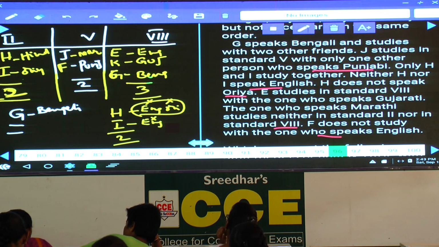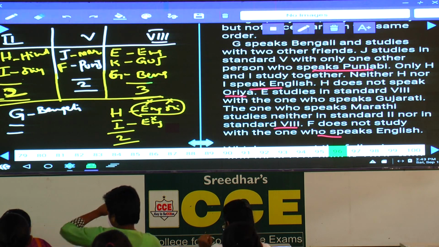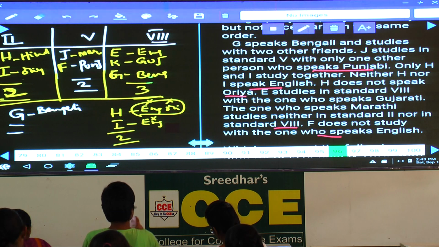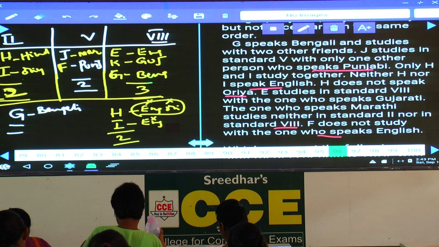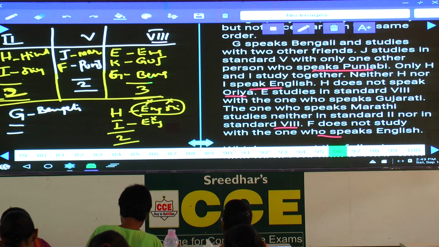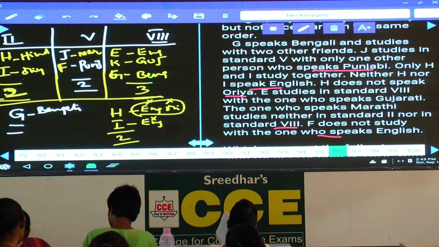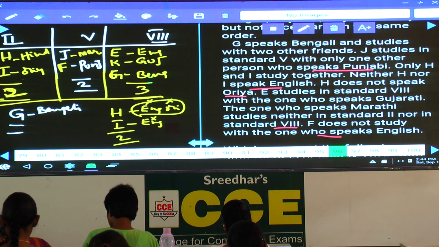Done? Now this is the advantage of drawing this diagram, dividing this one according to the parameter rather than writing one below the other. Clear now? And this is about question numbers 96 to 100. Yes, question number 96 to 100. Any doubts in this?